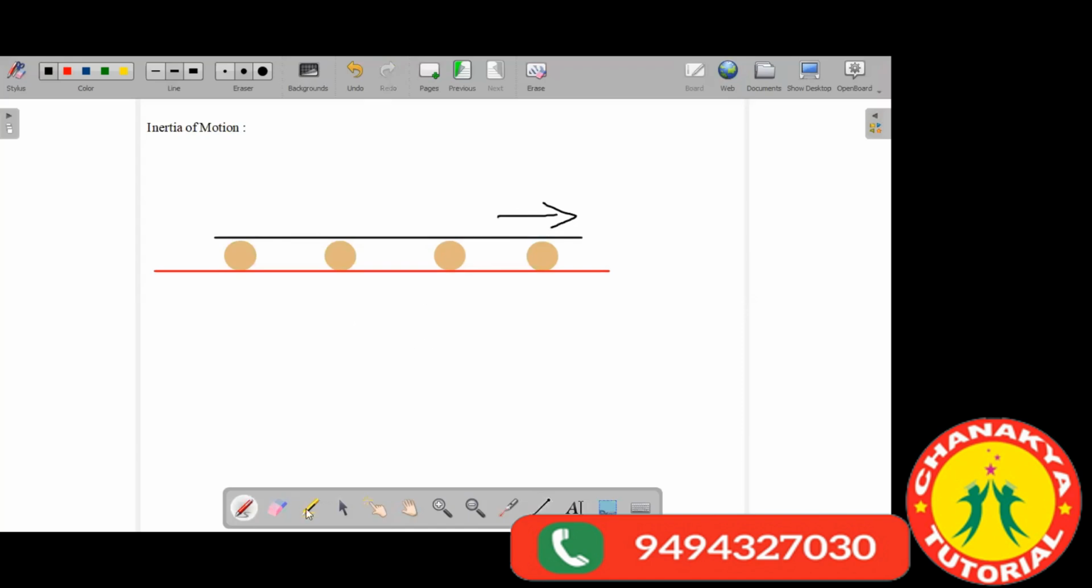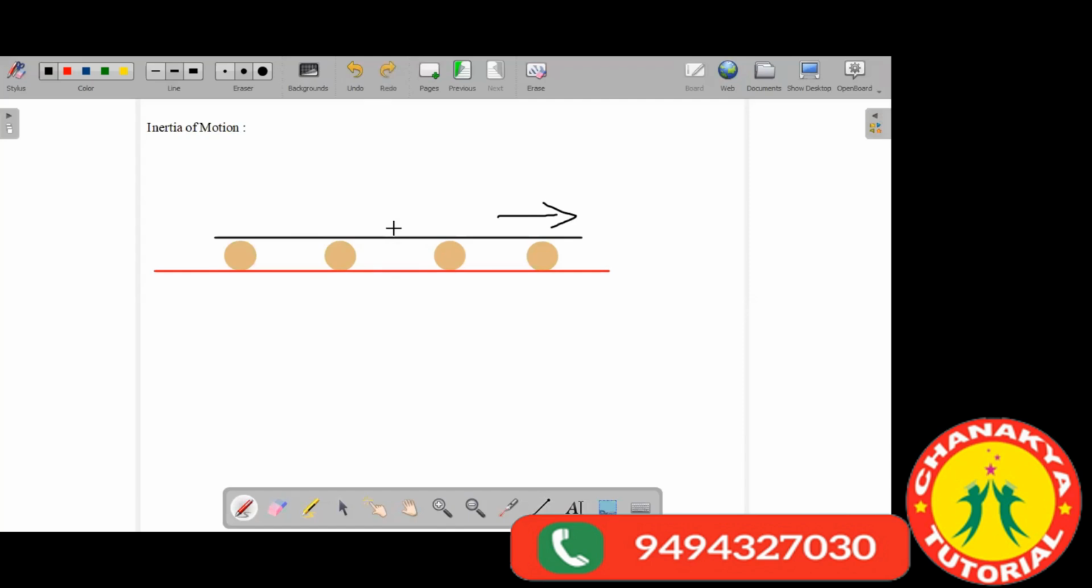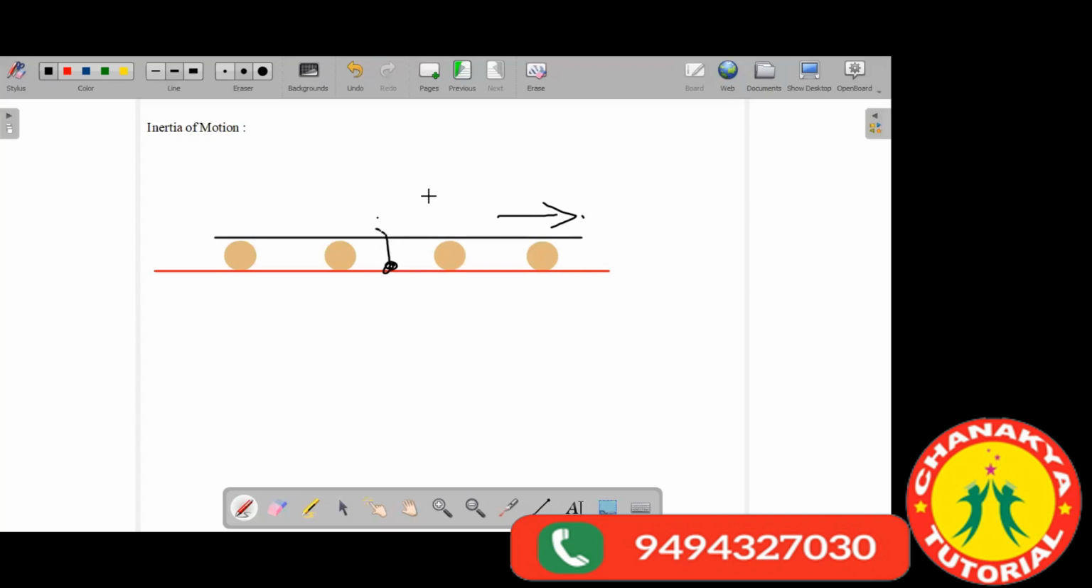And if you jump out of it, in whatever direction you jump, since you are sitting over here in the train and the train was making you move along with it, you are moving along with the train. Yes. So suppose the train was moving with a speed of 40 kilometer per hour. So the tendency of your body is still to move with the speed of 40 kilometer per hour.